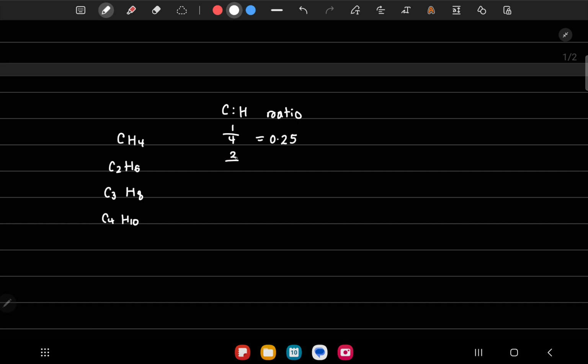For the next one it will be 2 by 6, which is 0.33. For the next one we have 3 by 8, which will be 0.37. For the next one it will be 4 by 10 or 0.4.